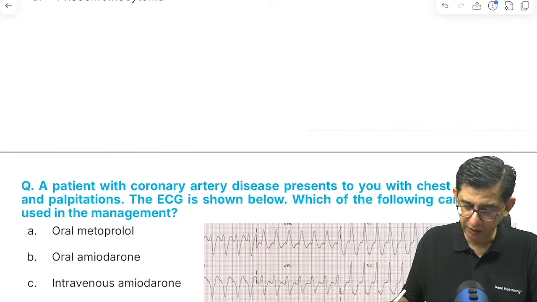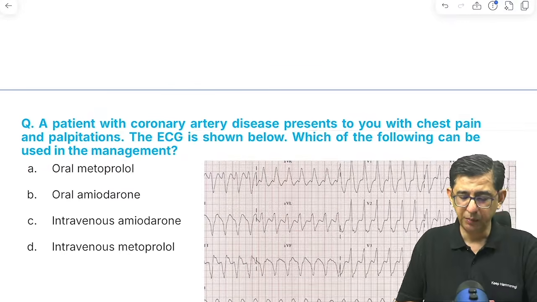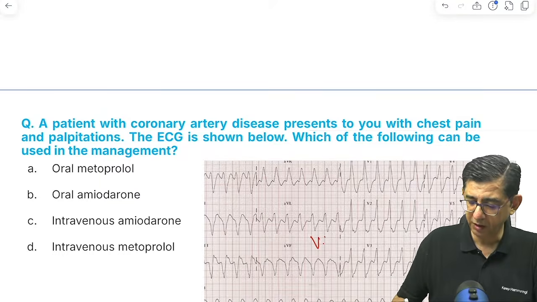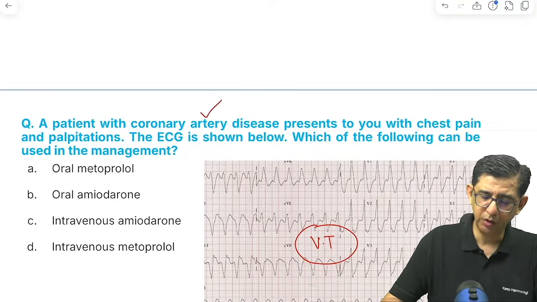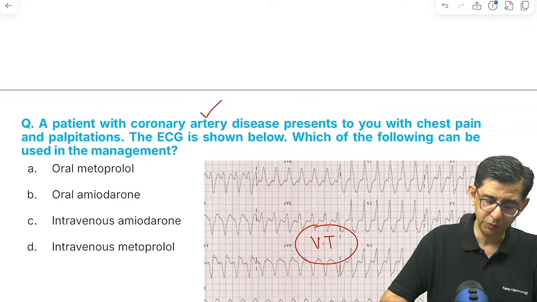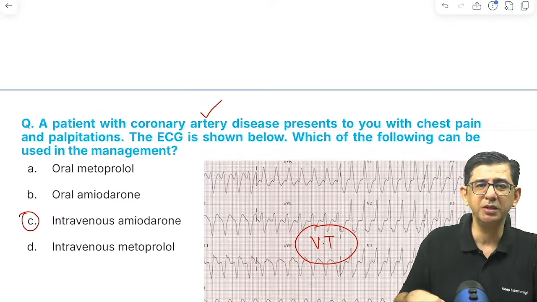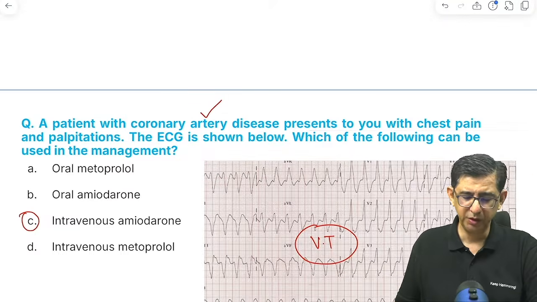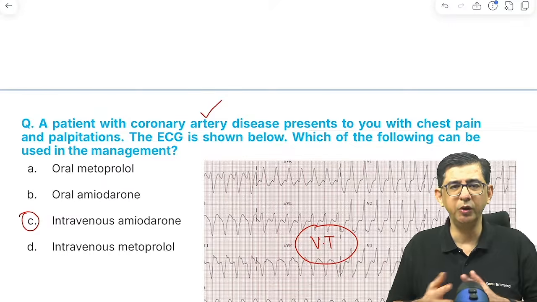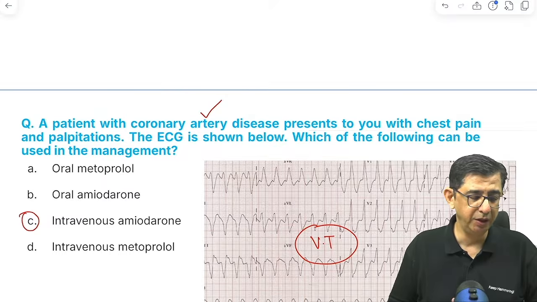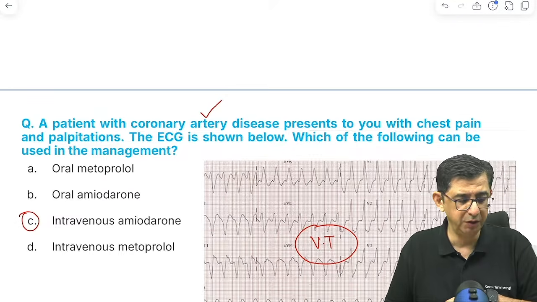And yep, finally I reached the last question for today. That's gonna be coronary artery disease with chest pain and palpitations. You can see VT happening in the guy, ventricular tachycardia. The guy is having coronary artery disease, that means ischemic cardiomyopathy would be present. So we shall be using amiodarone for management of this patient. बेटा ओरल की जगह पे हम इमरजेंसी की बात करें, या पेशेंट अभी हॉस्पिटल आया चेस्ट पेन के साथ में, तो हम ओरल की जगह पे IV का बात करें तो बेटर रहेगा ना. So it is intravenous amiodarone. दोनों ऑप्शन थे, ओरल भी और IV भी, but considering that patient is coming right now and you know there is an increase in oxygen demand in the heart, I will be more comfortable giving intravenous amiodarone for management of this patient.